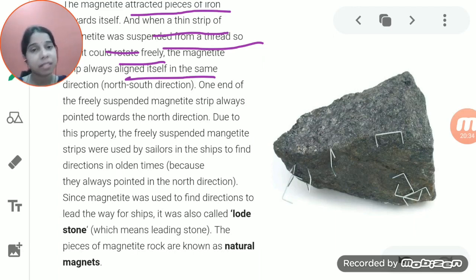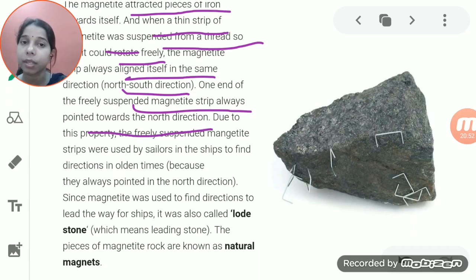So one end of the freely suspended magnetite strip always points towards the north direction. Due to this property, student, every time it will adjust itself to show the north and south direction, always aligning itself in the same direction.